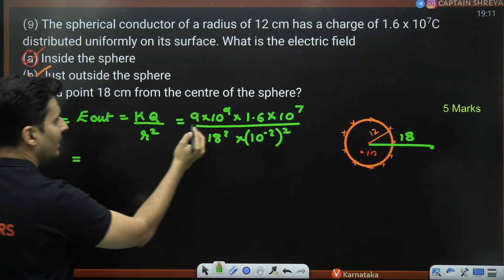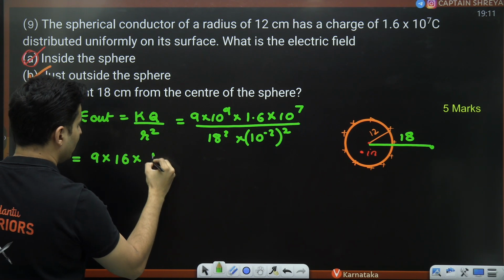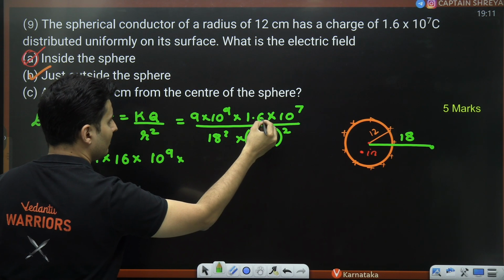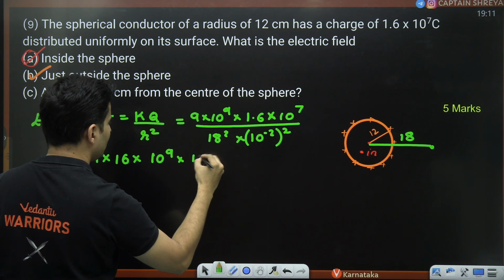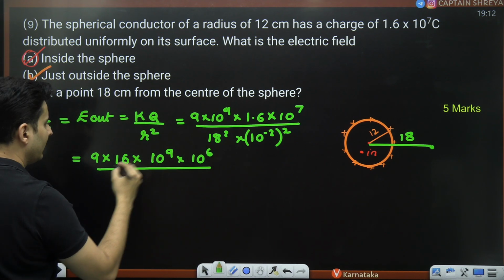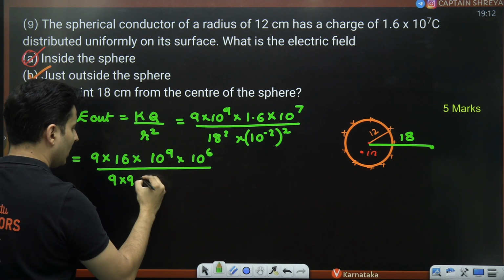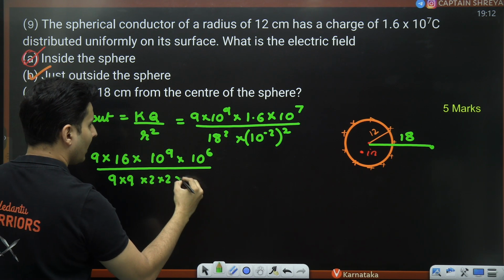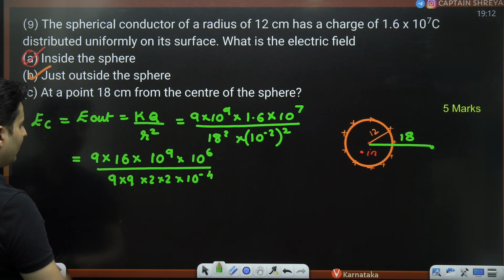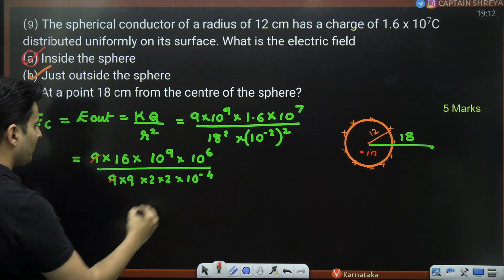Okay, let's see what we can do over here. 9 into 16 into 10 to the power 9 into, since I have shifted one decimal inside, it should be just 10 to the power 6, divided by 18, which is 9 into 2, so 9 into 9 and 2 into 2, into 10 to the power minus 4. One of the 9s, you can clearly see, has just got cancelled.